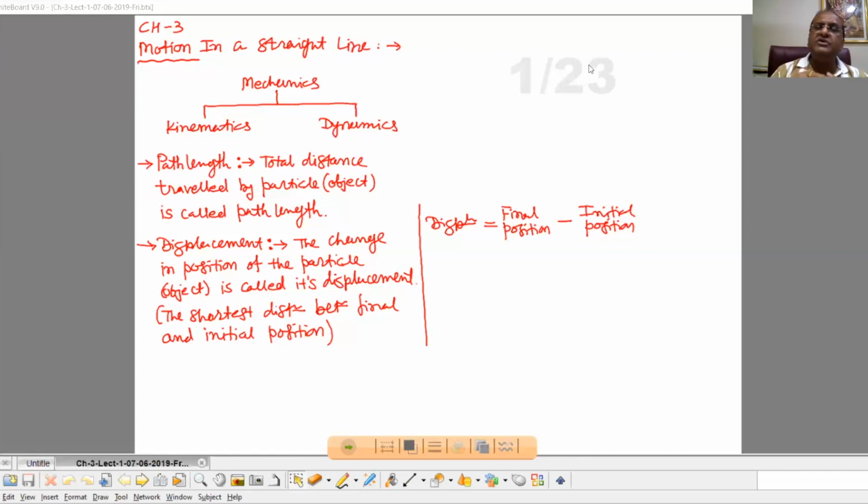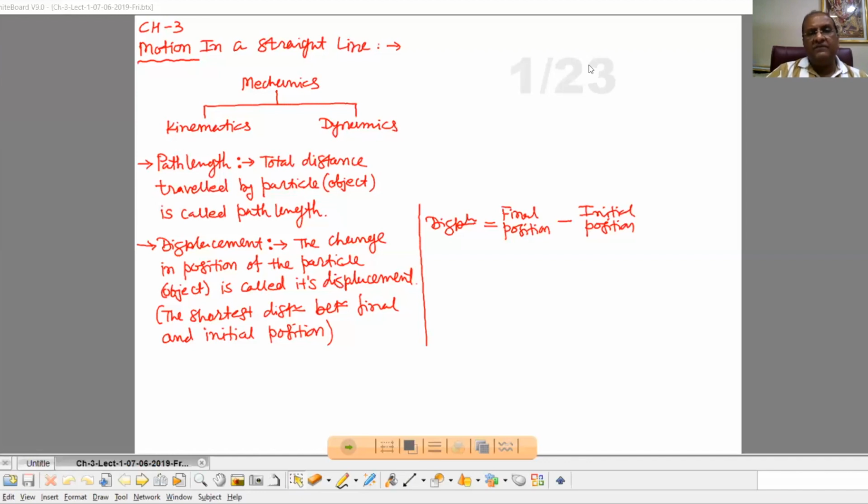Suppose we consider the motion of a particle only on the x-axis, then only the x coordinate will change. So with the help of that x coordinate, we can locate the position of the particle at any time t. Then path length. Path length is the total distance traveled by the particle or the object. And displacement.